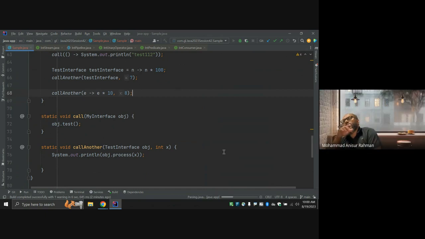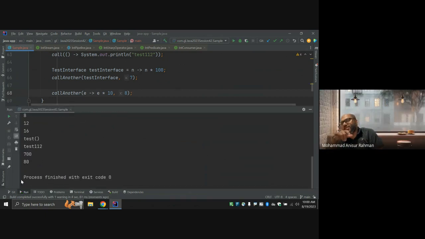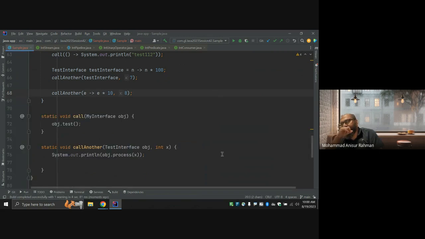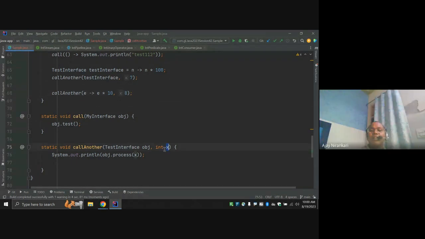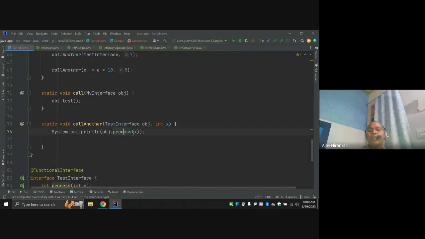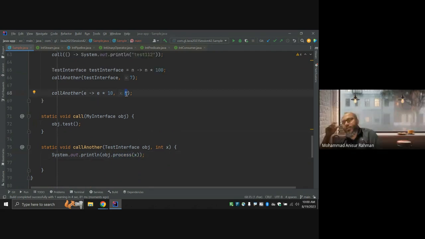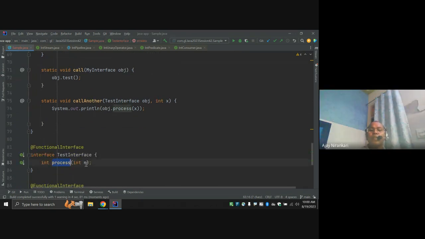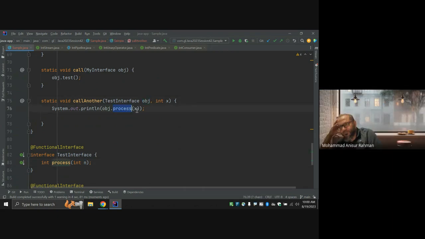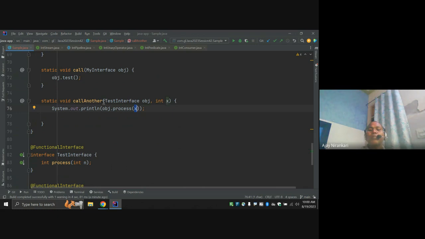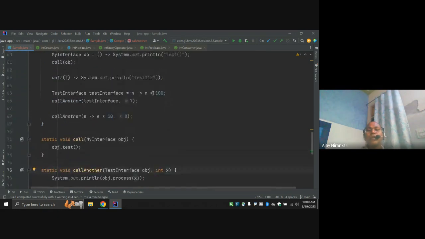That means I'm going to pass 8, and 8 into 10 is 80. Notice that whenever I call the process method, we pass a specific value, and this specific value is the input here. Because whenever someone calls the process method, they pass one input. Here we have an object, and I want to call the process method, but the process method takes input. So I expect someone to give me the input, and here I am passing the input.